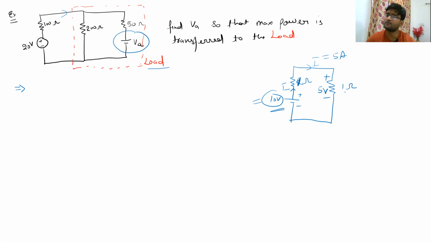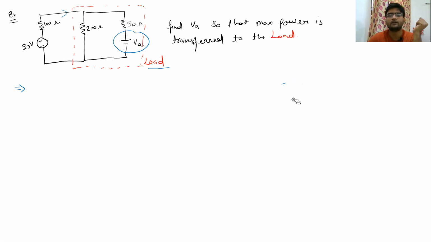So even if you take a 1 ohm resistance, or in the place of it, if you can take a 5 volt voltage source, the result is going to be the same. So the same thing is happening here in our main question, where there is a voltage source called VA, which is basically opposing this particular 20 volt voltage, and thus working as a resistance. So now we have to find the value of this VA so that the power which is going to the load is maximum.